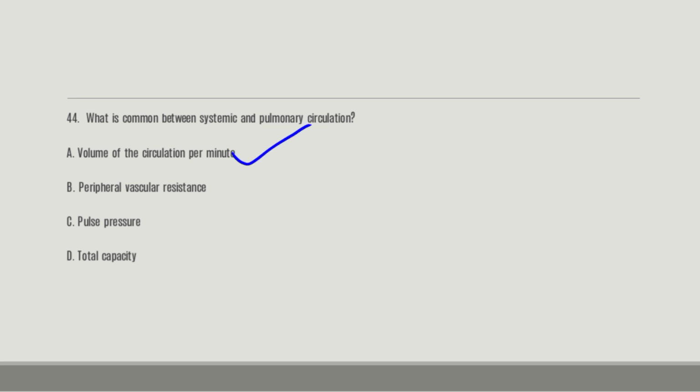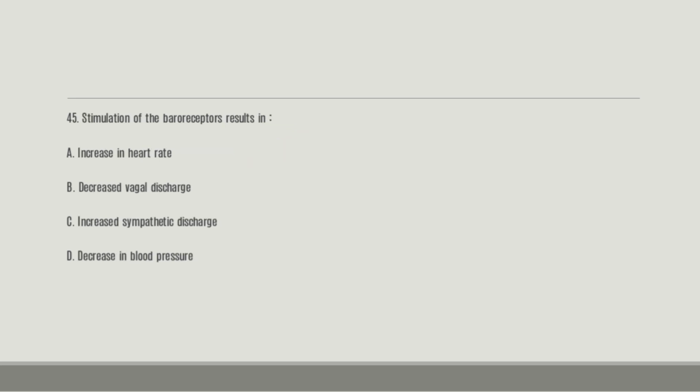Now, we have two kinds of blood circulation, the systemic and pulmonary. The systemic, what it does is simple. It takes blood from the heart, basically from the left ventricle, that is from the aorta. Now, it moves from the aorta to all parts of the body except to the lungs. What the pulmonary circulation does is move the blood from the heart to the lung, get the oxygen, and come back.